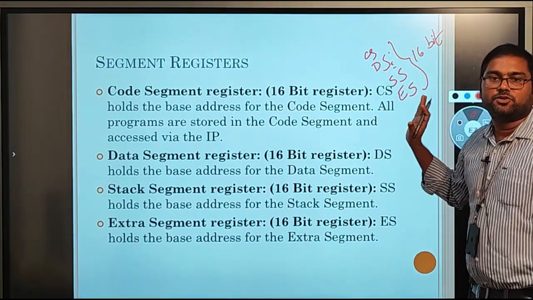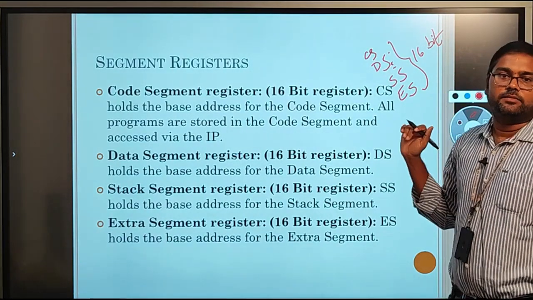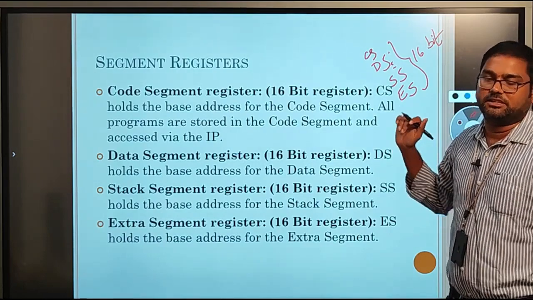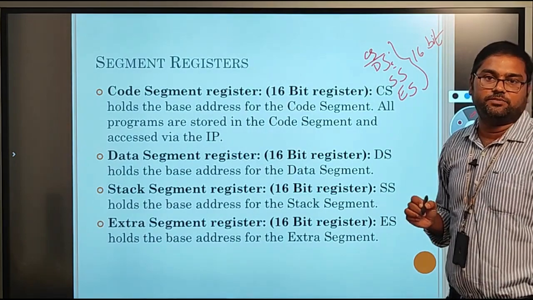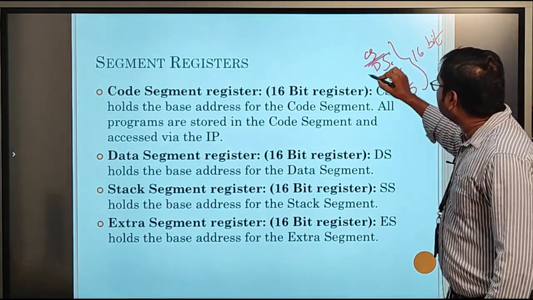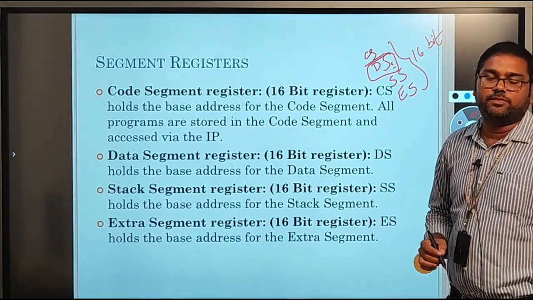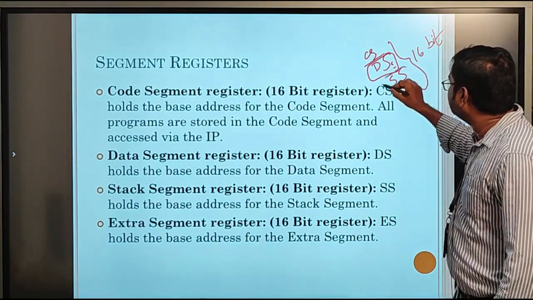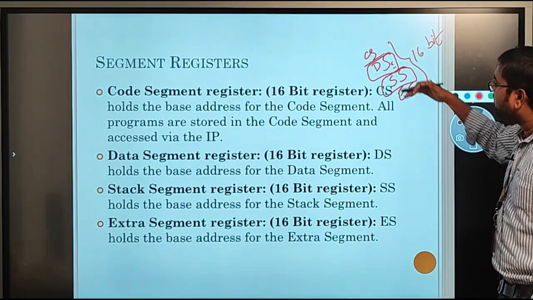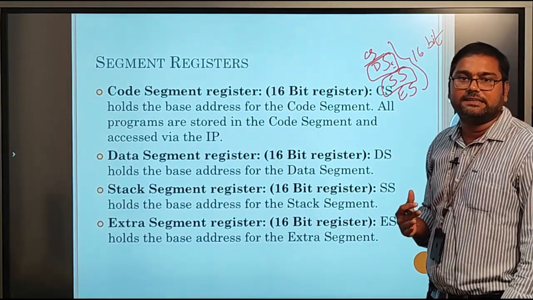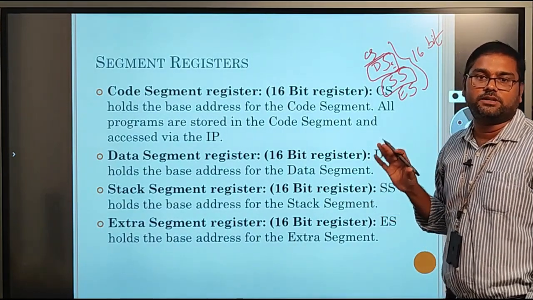These registers will store the segment address. That means the starting address of the particular segment. So the code segment register will store the starting address of the code segment. The data segment register will store the starting address of the data segment. Similarly, the stack segment register will store the starting address of the stack segment. Like this, all these registers will store the starting address or segment address of the particular segment.